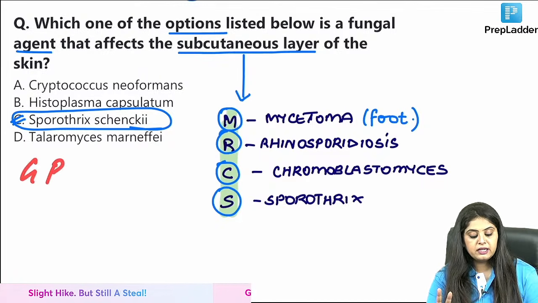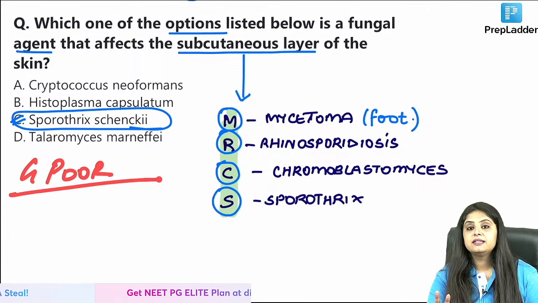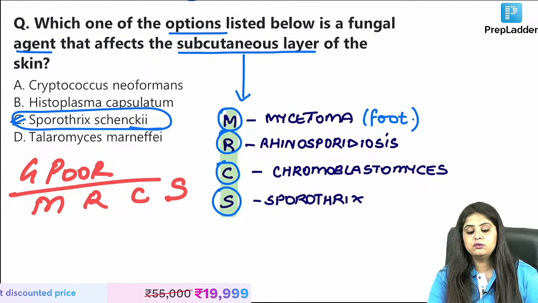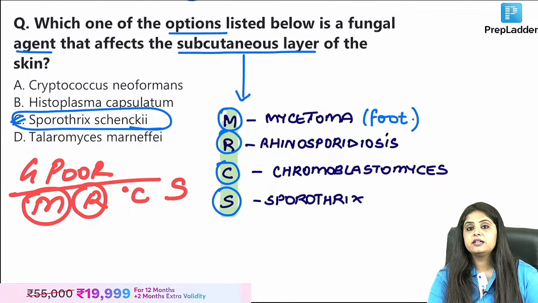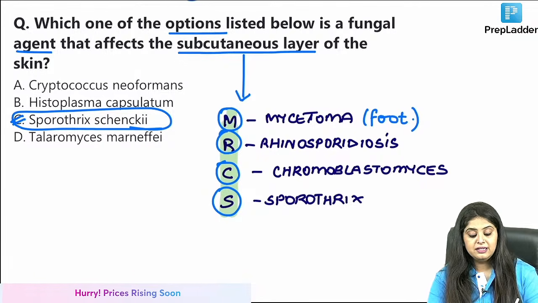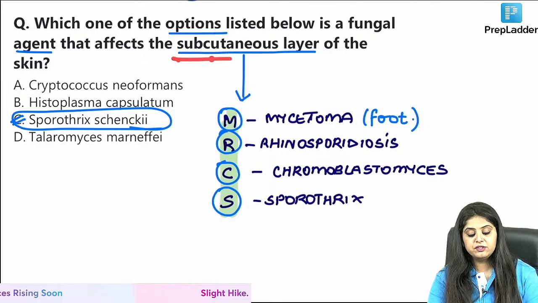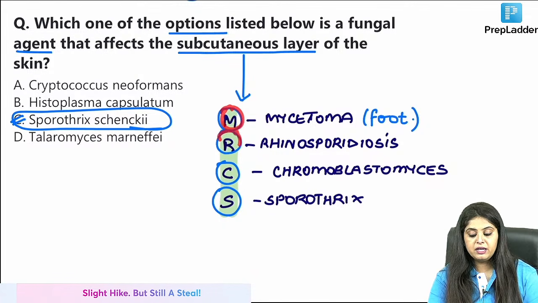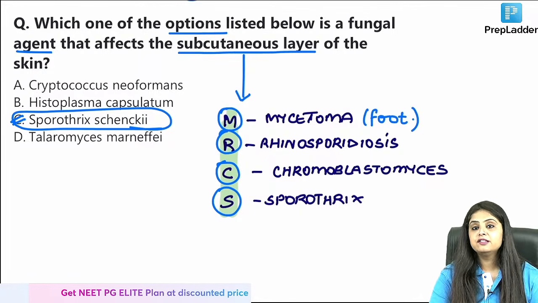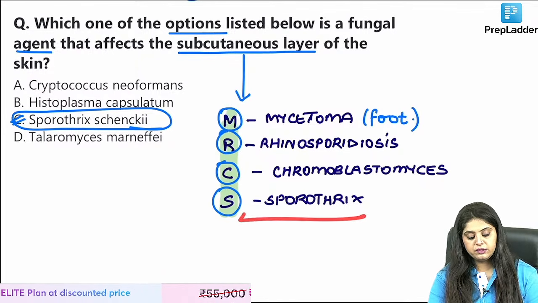One we did in the beginning for gram-negative organisms, that was obviously the bacteria's MRCS. Which bacteria do you know of? Mycoplasma, Rickettsia, Chlamydia and spirochetes. That was the bacteria MRCS. This is the fungus MRCS which is subcutaneous, known as mycetoma, rhinosporidiosis, chromoblastomycosis and sporothrix. So this is done. So sporothrix is subcutaneous.